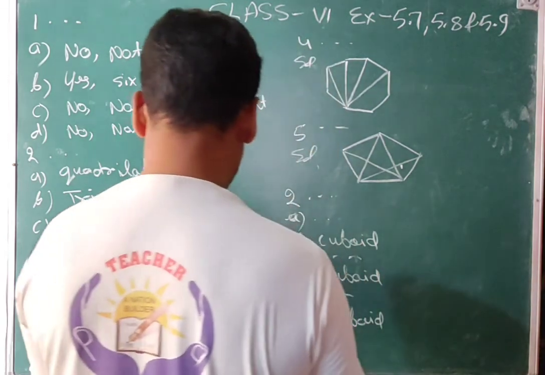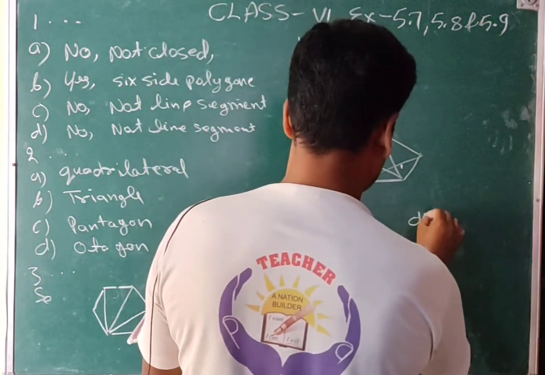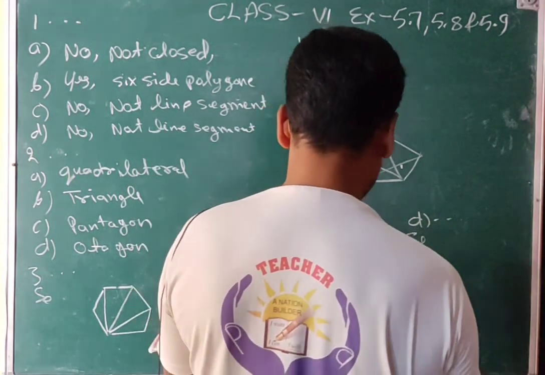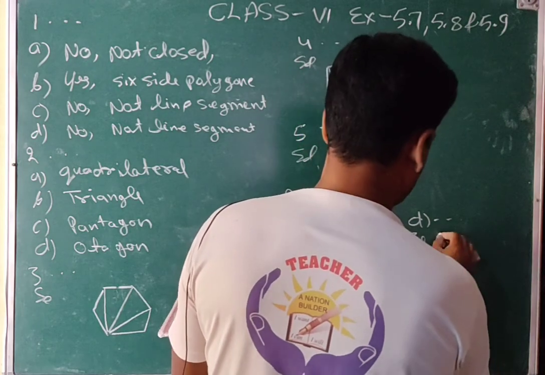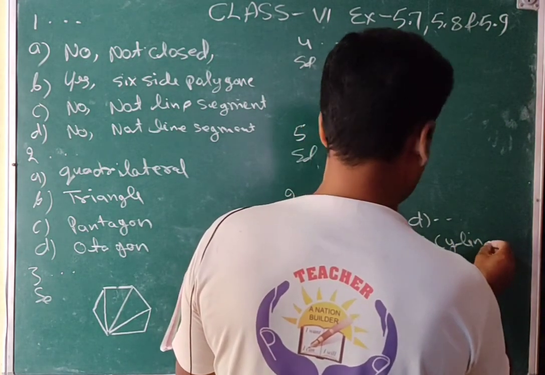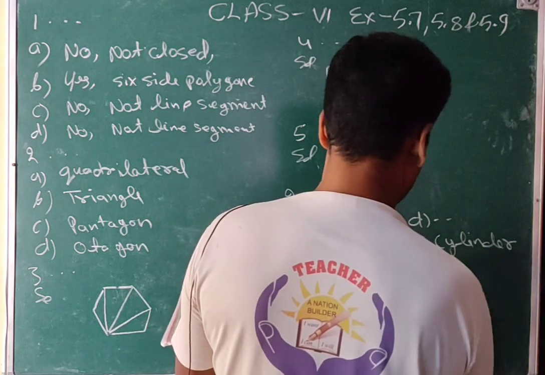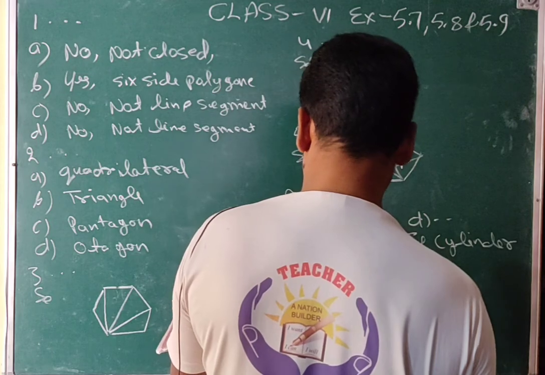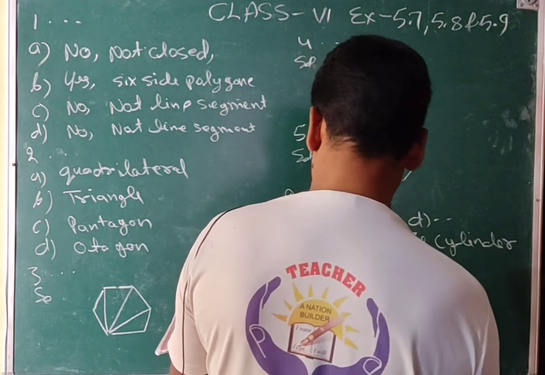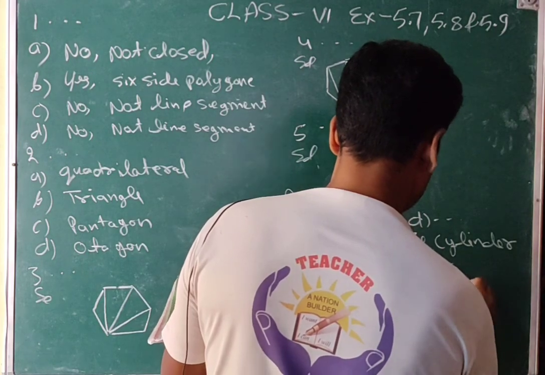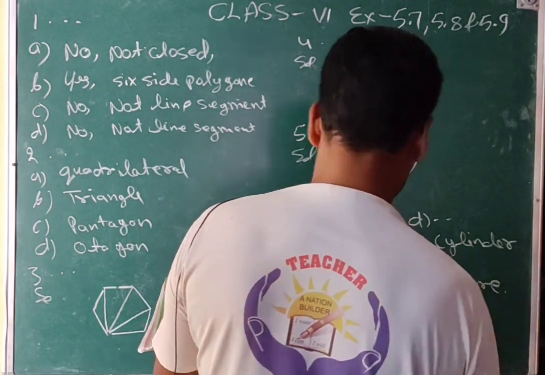And then D part: a road roller, everybody has seen it on the road, that is cylindrical. E part: a laddu, everybody has seen a laddu, that is spherical, a sphere. Okay.